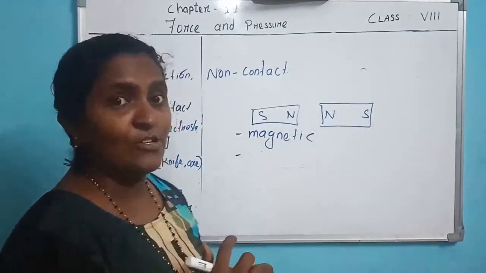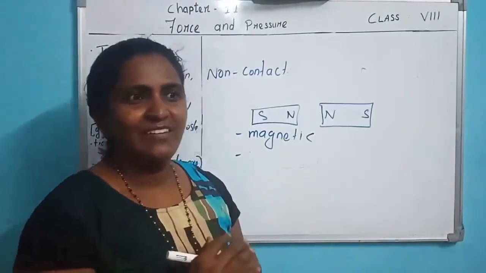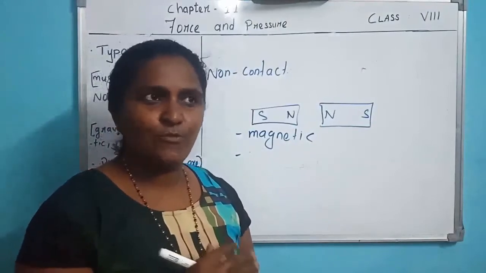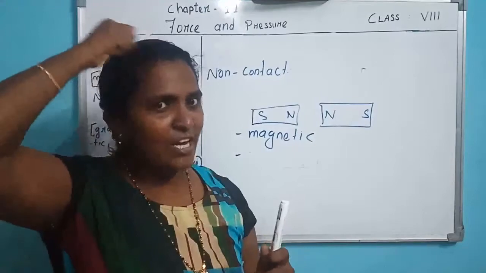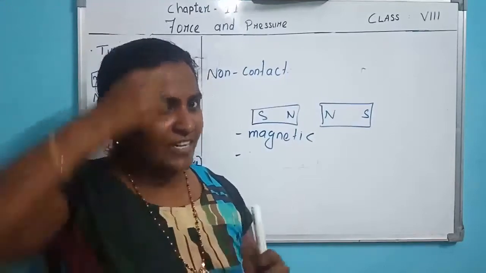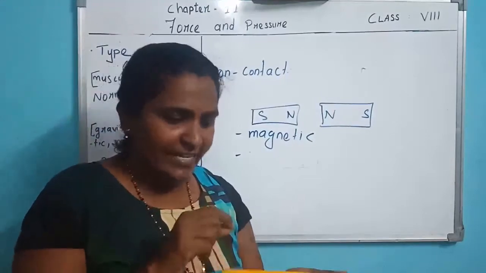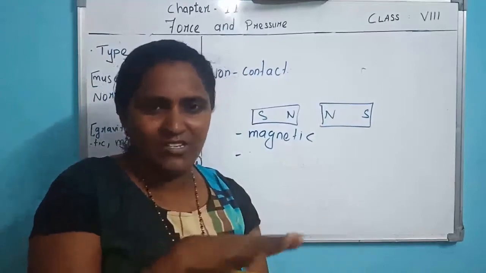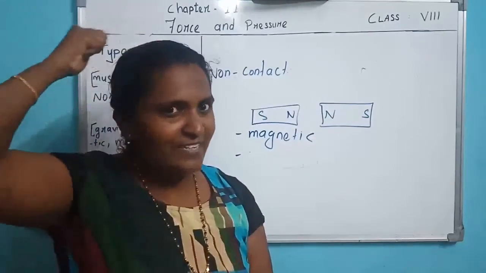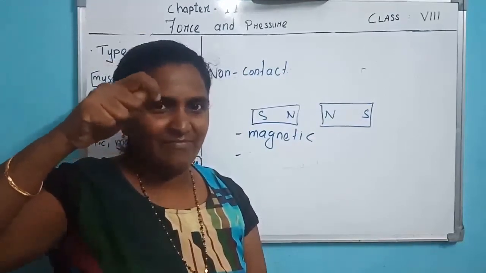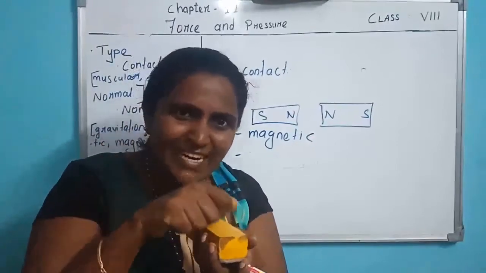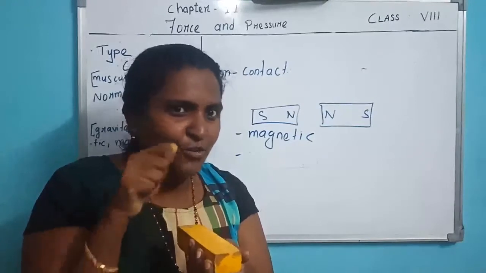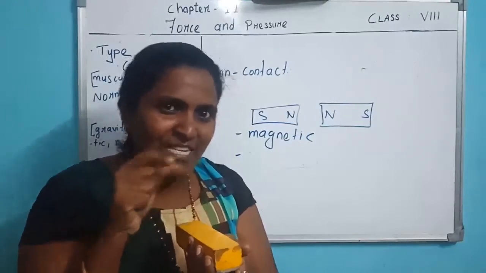Next one is electrostatic force. I will tell you one example. Take a scale and rub the scale on your hair. On your head, rub it properly, and keep bits of paper on the surface. After rubbing the scale on the head, bring it near the paper. What do you observe? The paper sticks to the scale.